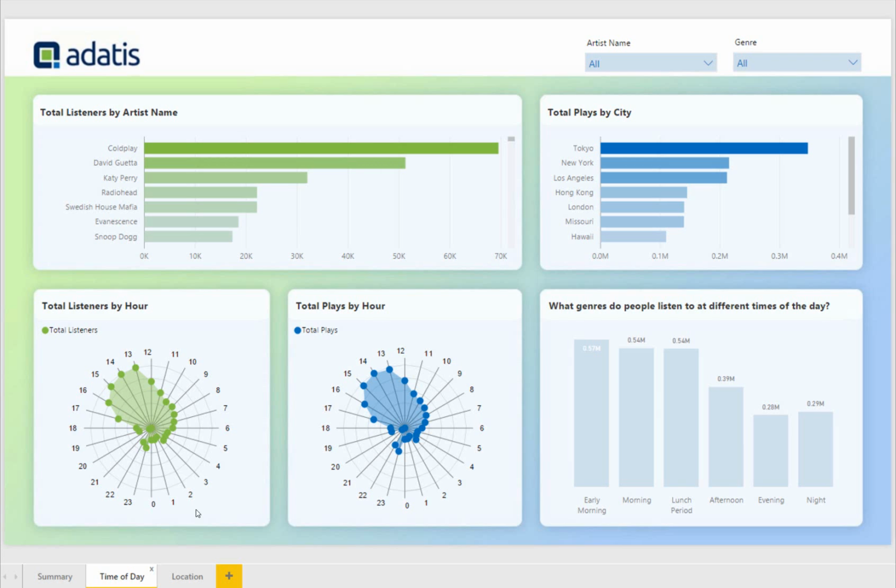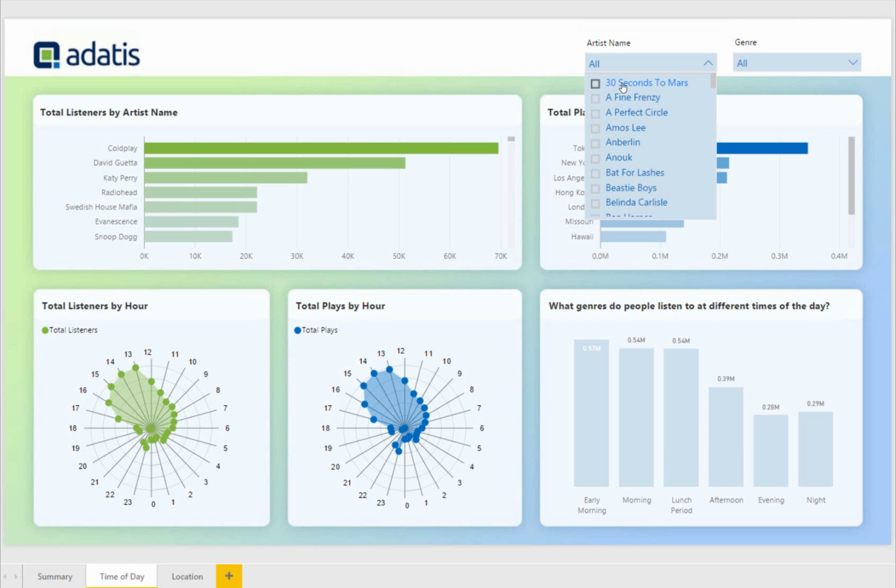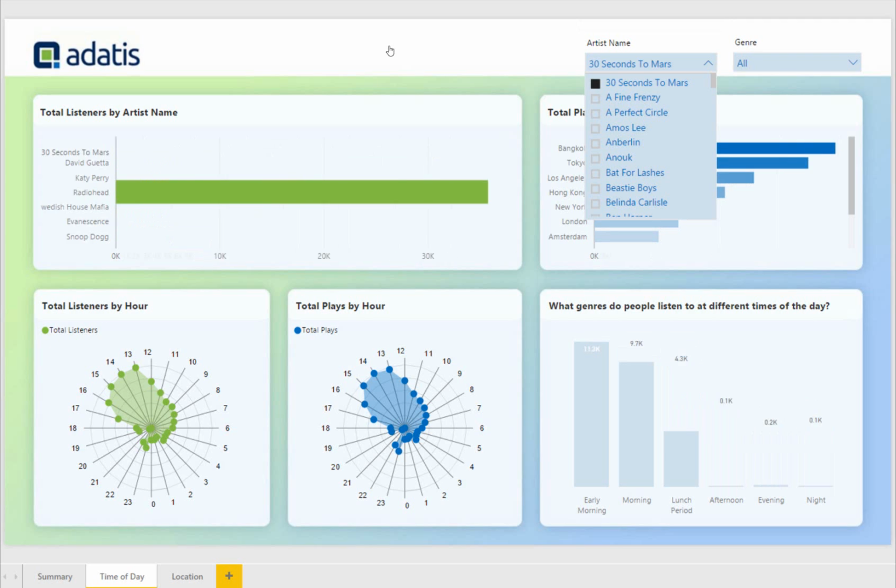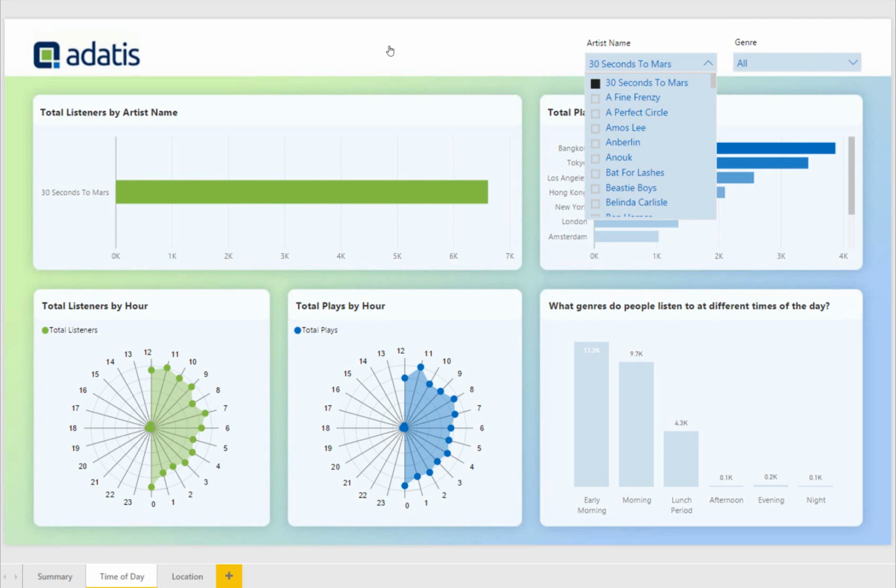We can, in this case, slice by genre again, but also by artist name. At the moment, when we're looking at everything, we can see that the top period of time is between 1 o'clock and 3 o'clock in the afternoon. But we can slice by artist. So let's look at 30 Seconds to Mars. That's predominantly overnight, essentially from midnight through until midday. We've got a reasonable count of plays there, 25,500 plays of 30 Seconds to Mars during that time.